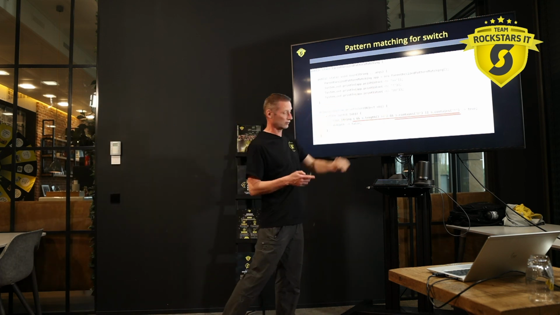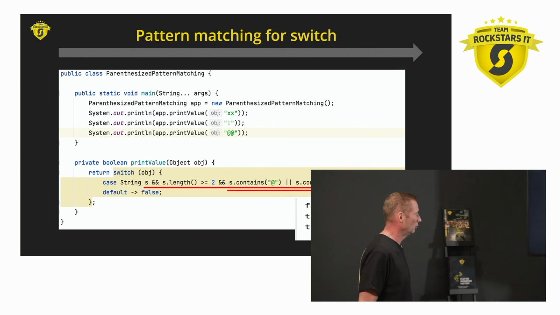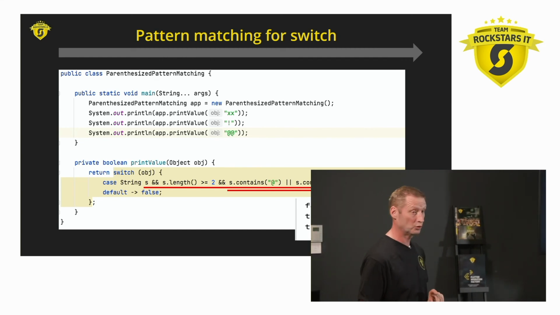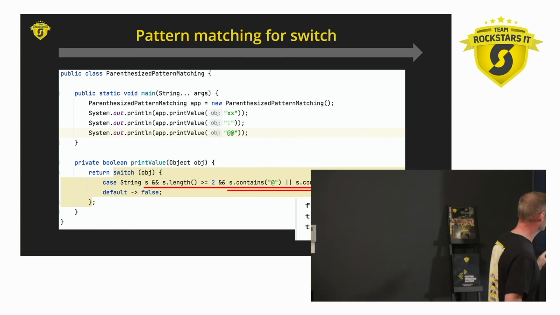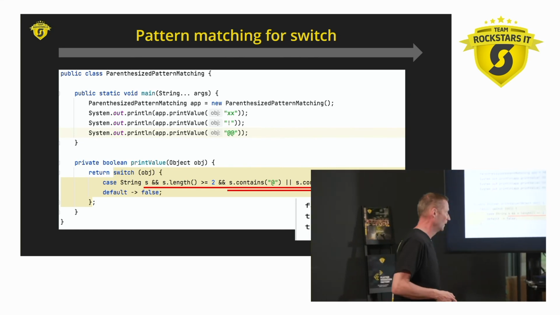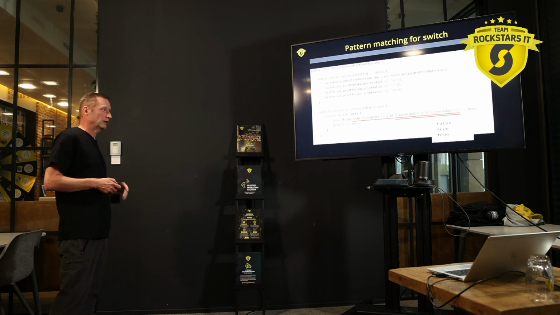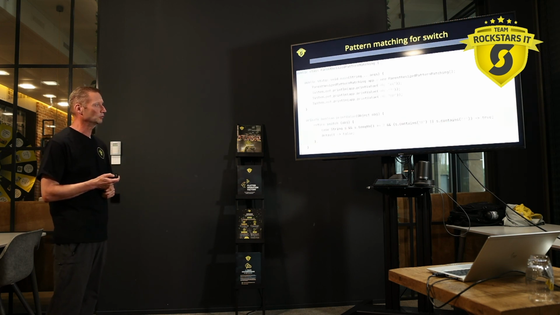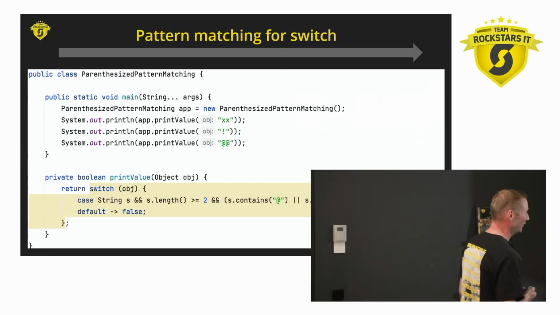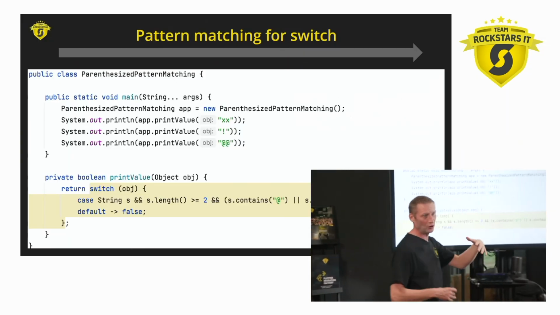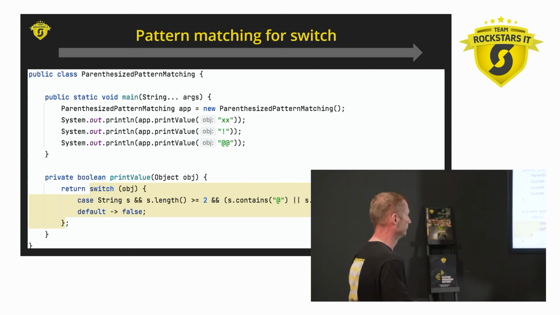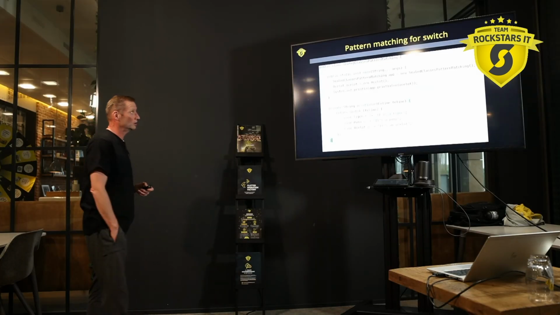Looking at the output here, on running this example, it will still say that the second one, where we're only printing one exclamation mark, is true, which of course isn't correct, because it would violate this rule. But the or at the end gets evaluated later, which leads to the problem. So the parenthesized pattern is not much more than parenthesizing this additional operator, which allows you to specify the order of operations.